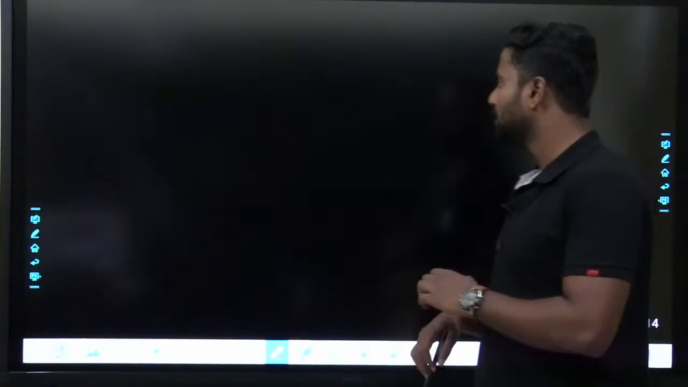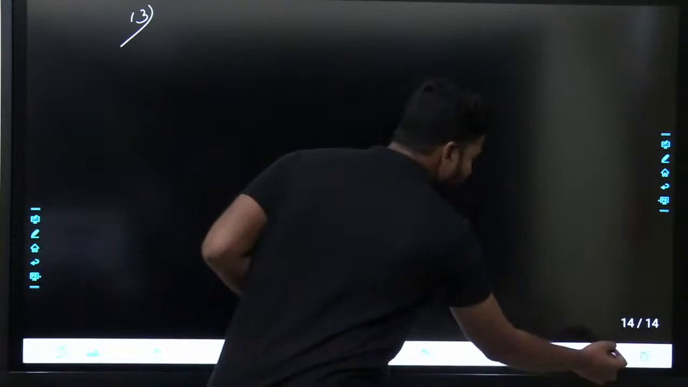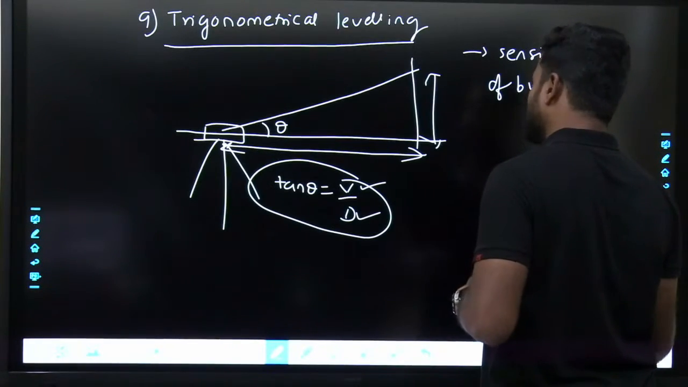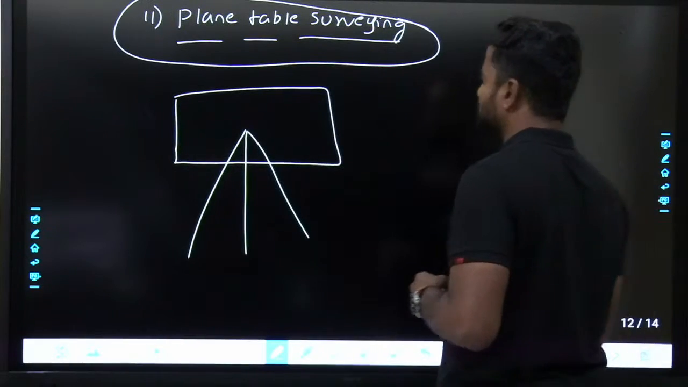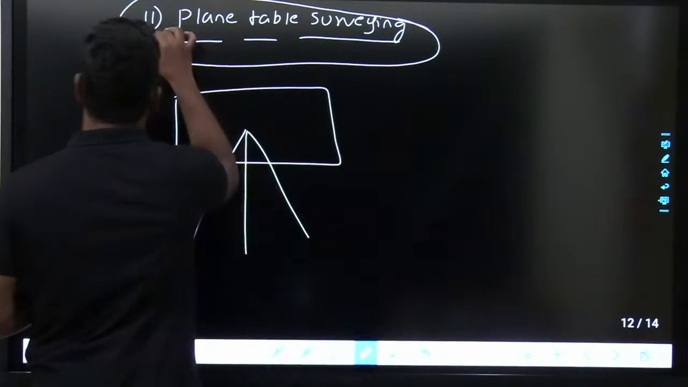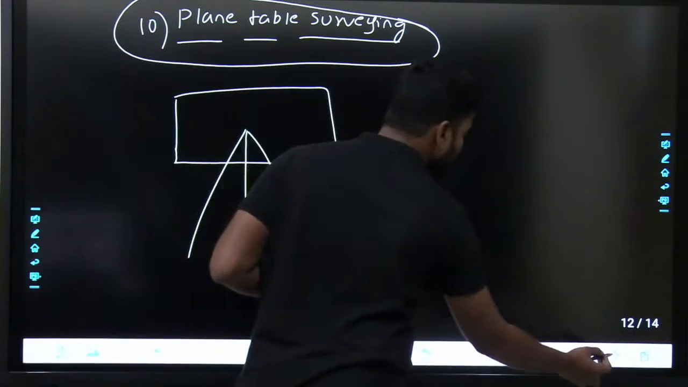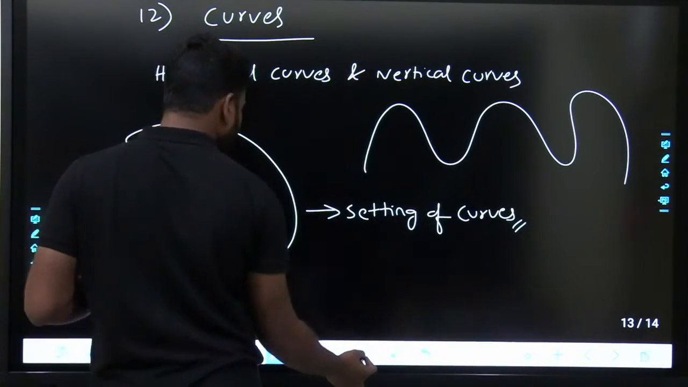And then 13th or something like that. 12 is curves, 11 is plane table surveying. Yeah, so this was 10, not 11. So curves is 11.